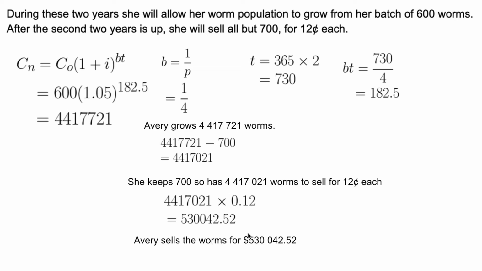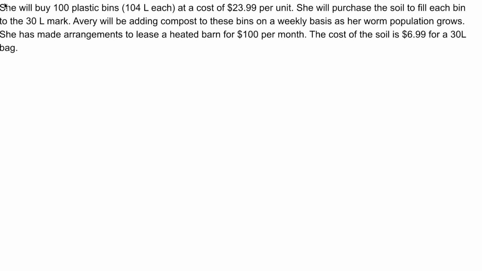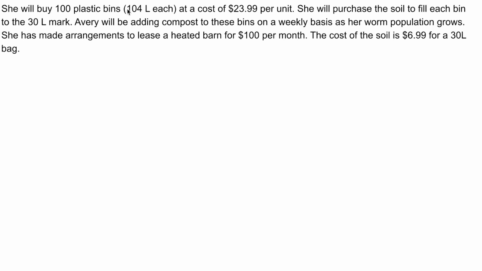Let's figure out her total profit. Avery sells the worms for $530,042.52. To figure out the profit, she will buy 100 plastic bins. They're 104 liters each at a cost of $23.99 per unit. She will purchase the soil to fill each bin to the 30-liter mark. Avery will be adding compost to the bins on a weekly basis as her worm population grows. She has made arrangement to lease a heated barn for $100 per month. The cost of the soil is $6.99 for a 30-liter bag.